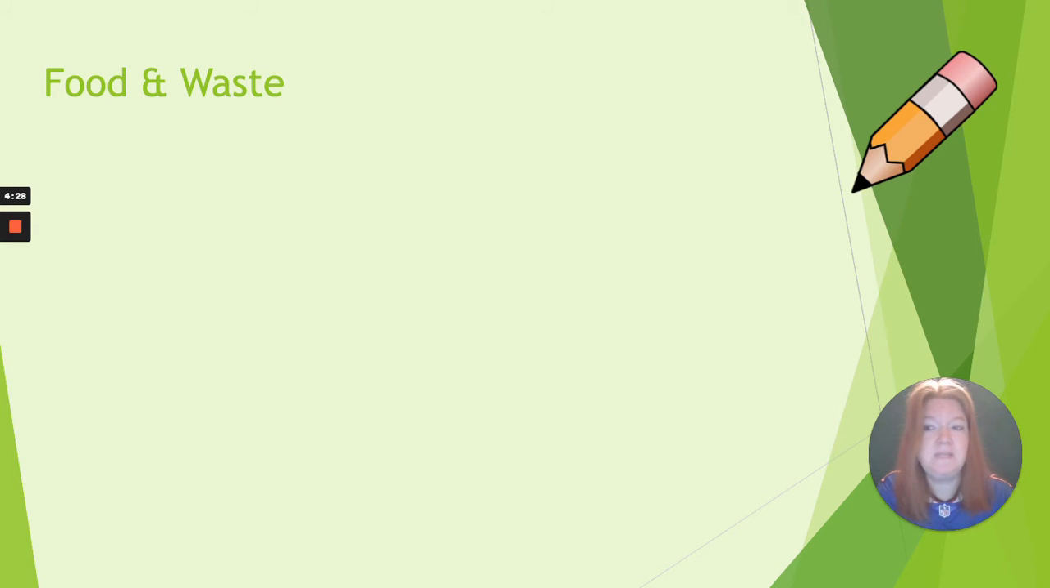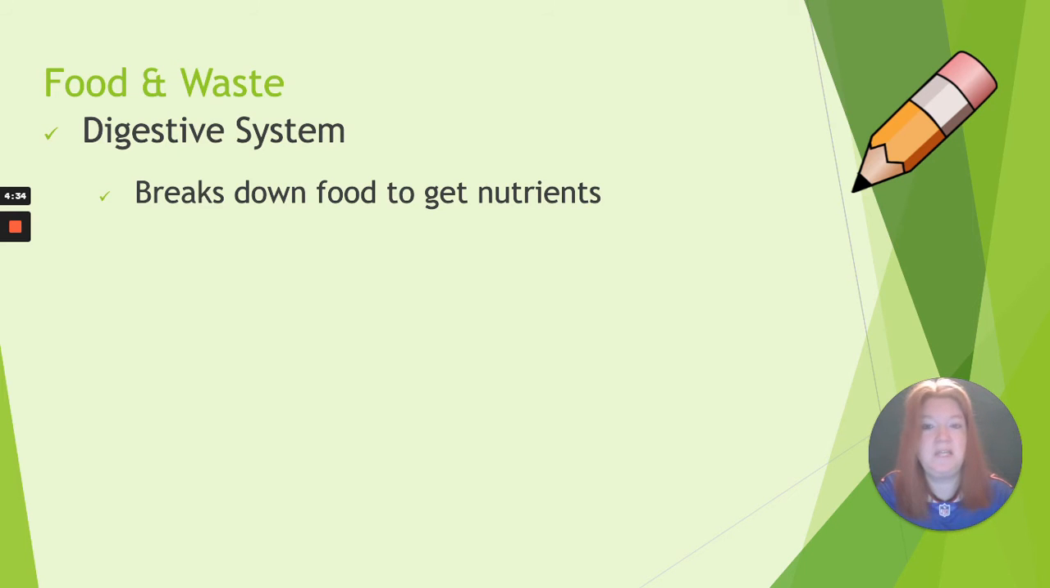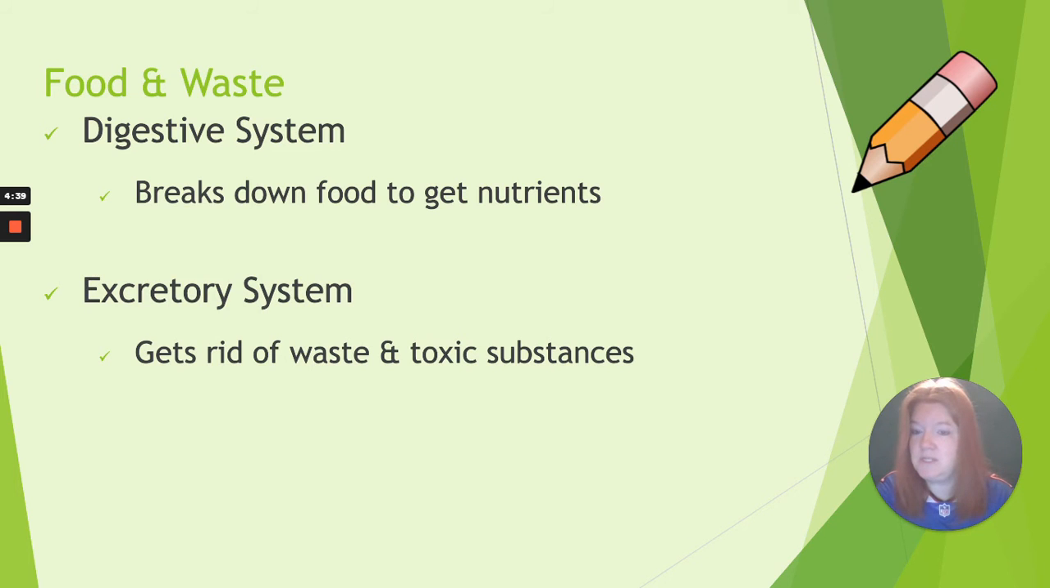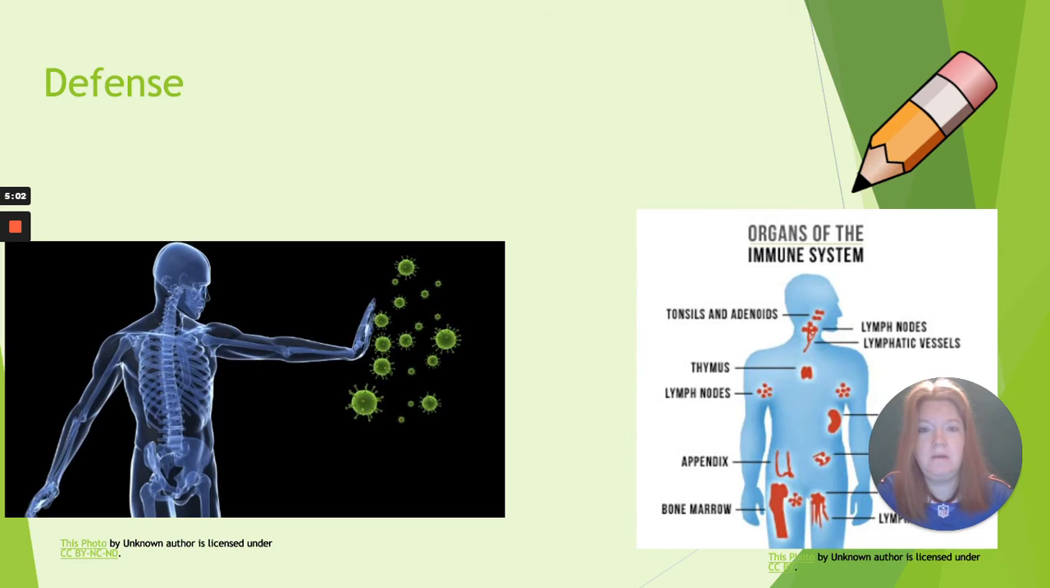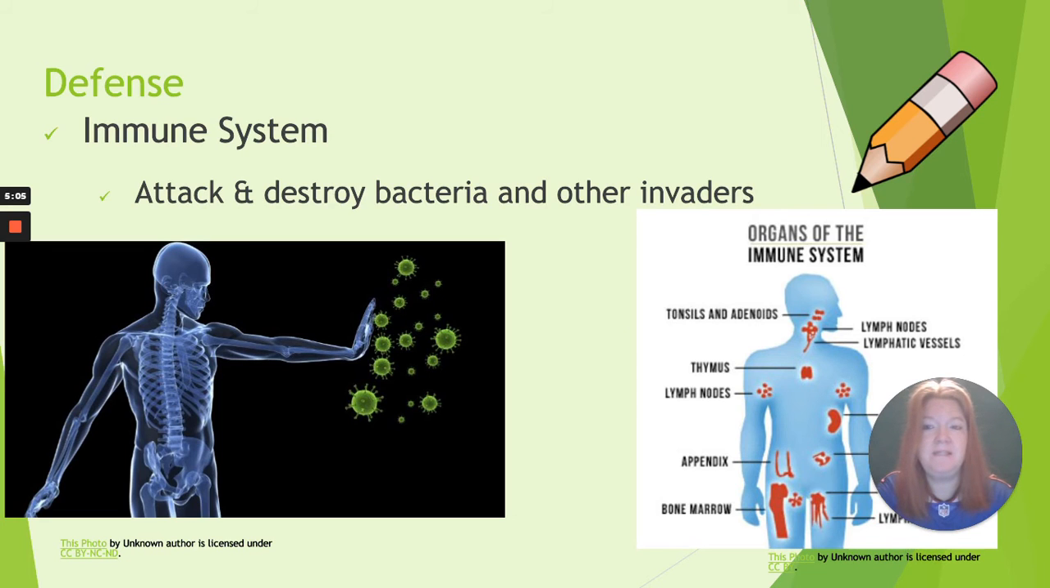And then we have systems that are tied to food and waste as their major functions. So the digestive system breaks down food to get nutrients. The excretory system gets rid of waste and toxic substances. So we have the digestive system starting in the mouth, the esophagus, ending with the rectum and the anus, and then we have the excretory system, which is not just the kidneys and the urinary system, but includes other things like your liver, your lungs, and your skin.